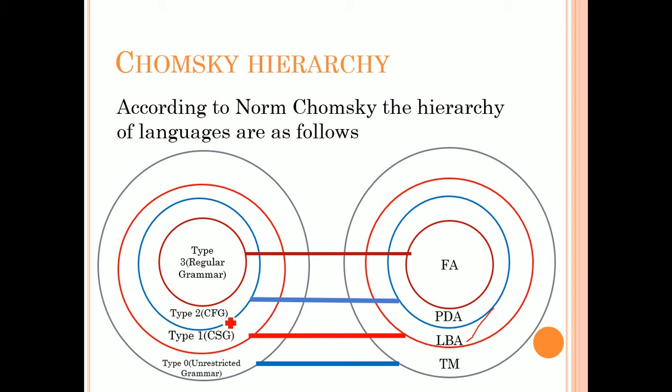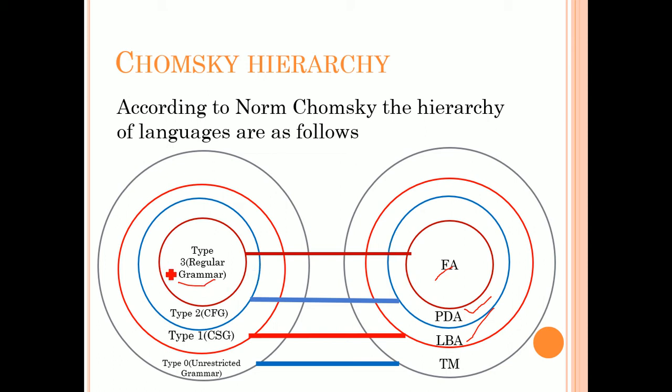Next, coming to type 2, which we call context free grammars, and the equivalent mathematical model is pushdown automata. Now the last one is type 3 grammars, which we call regular grammars, having an equivalent model finite automata.